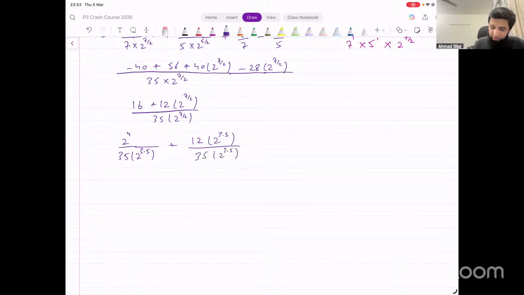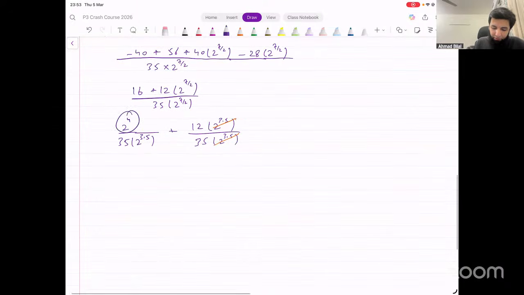If we break it down like this, these two get cancelled, and this is what we are left with. 2 raised to power 4 minus 2 raised to power 3.5, that becomes under root 2. So that's what they have shown there, under root 2 over 35 plus 12 over 35, right? That's the final answer that you're getting.